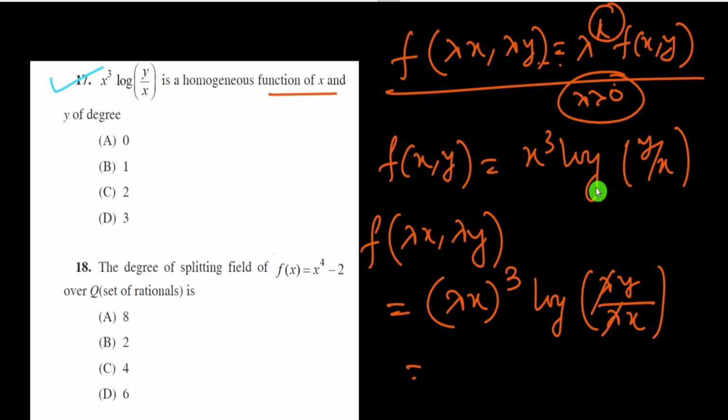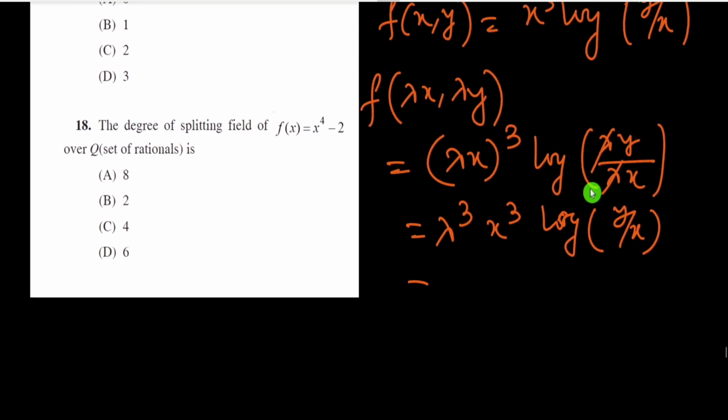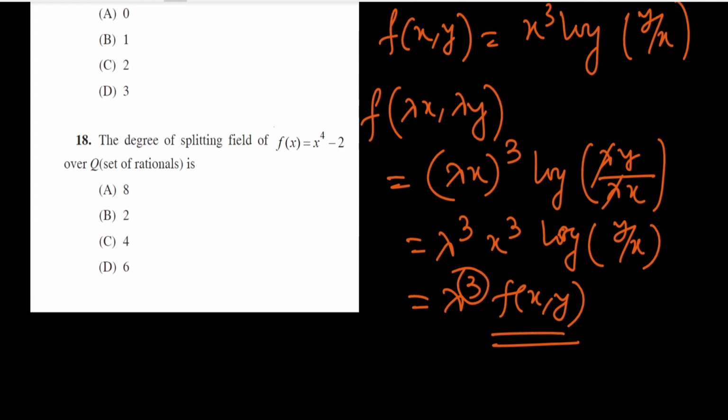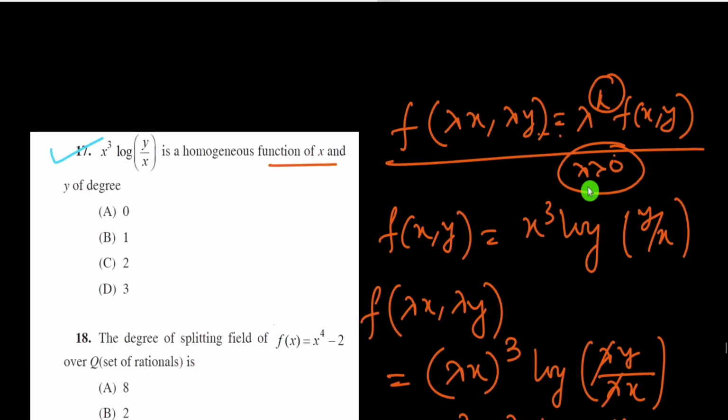Lambda cancels, so this gives lambda cube into x cube log of y by x. So this is equal to lambda cube into f(x,y). So this gives k equal to 3 here. Therefore the homogeneous function is of degree 3 here. So D is the correct option here.